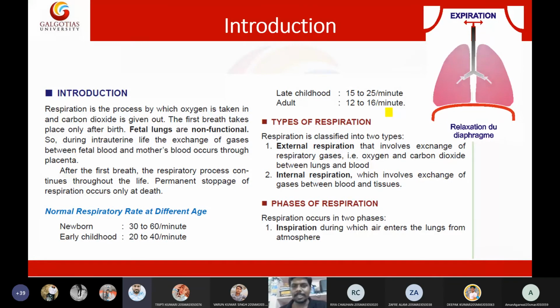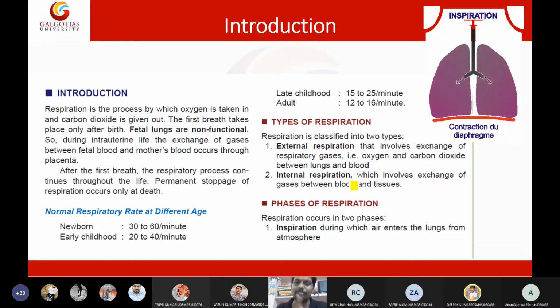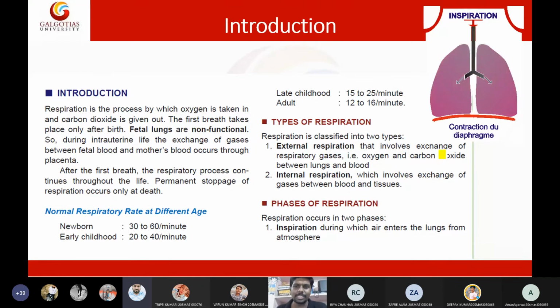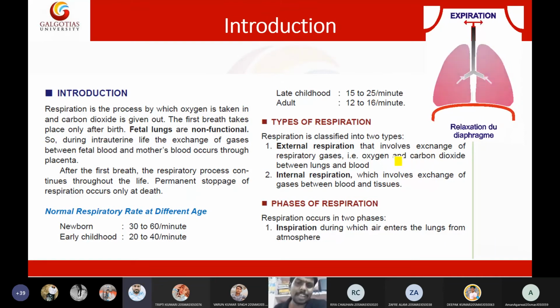Then, types of respiration. We have two types: external respiration and internal respiration. External respiration is called ventilation, whereas internal respiration is the actual respiration. External respiration involves the exchange of oxygen and carbon dioxide between the lungs and blood, whereas the exchange of gases between blood and tissues is called internal respiration.